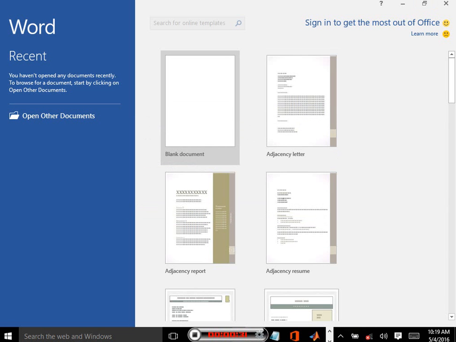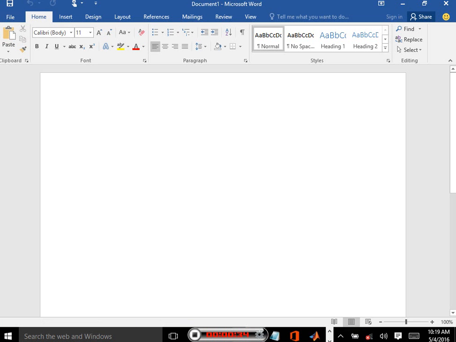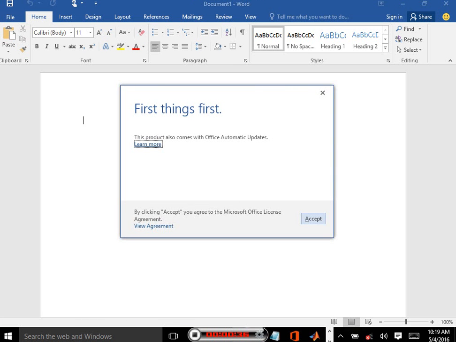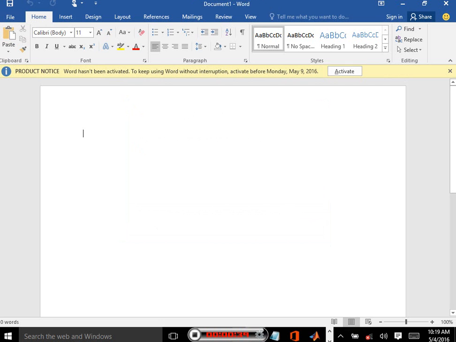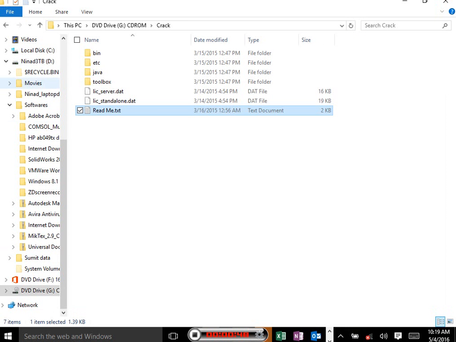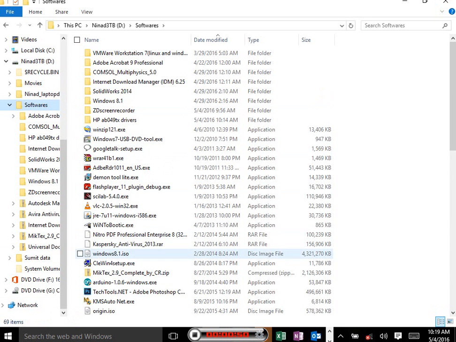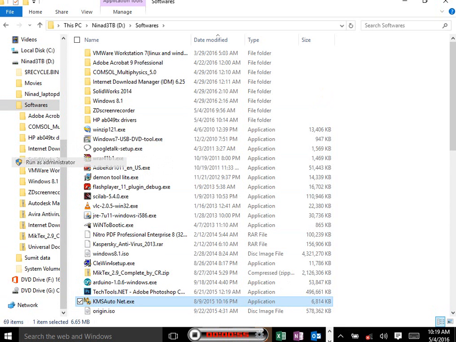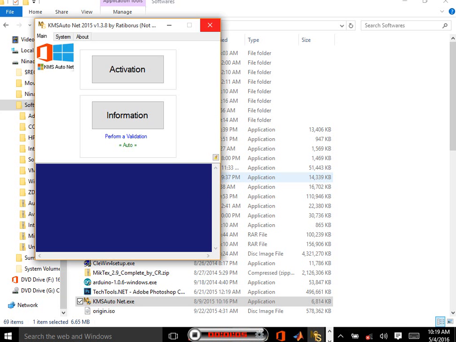And if you try to create a document, it will show you that if you don't activate, it will expire on 9th. Now close down this, go to your activator which I told you about in the last video, KMS Auto, right click, run as administrator, yes. Now Windows will start shouting malware because it's software that cracks Windows.